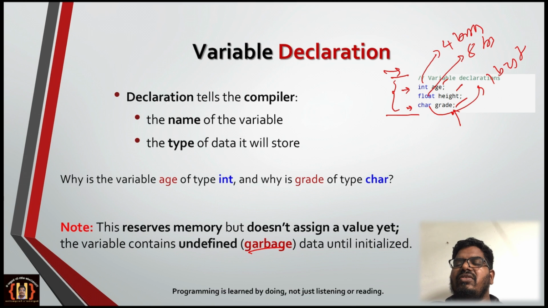So whenever you initialize the value, initializing means what? Let us say int age equal to 20, if I mention this, it is called initialization. Whenever you initialize the value, only then is it going to store the actual value 20. Otherwise, it is a garbage value. Otherwise means what? If you don't initialize the variable, it is going to store a garbage value, some unknown, undefined value.